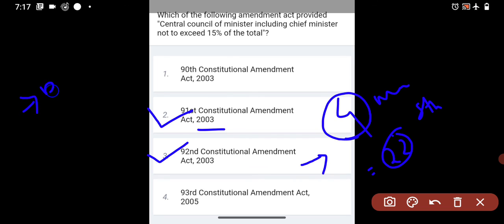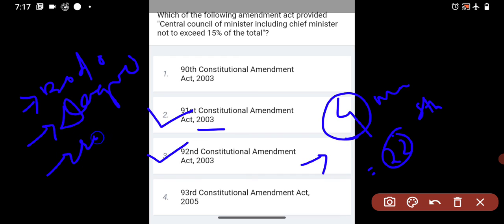One is Bodo, one is Dogri, one is Santhali, and one is Maithili.